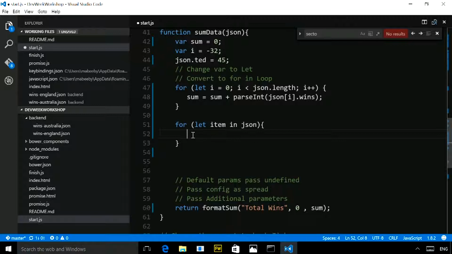I would get 0, 1, 2, 3, 4, 5, and then ted, because it's all the properties of the array, which are the indexes, and then the actual property called ted. It's pretty useless, actually, as a for in loop.